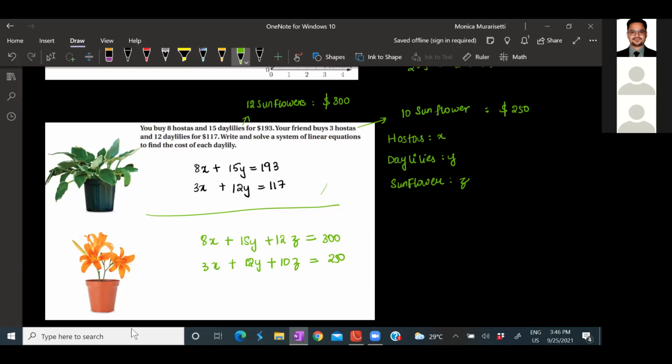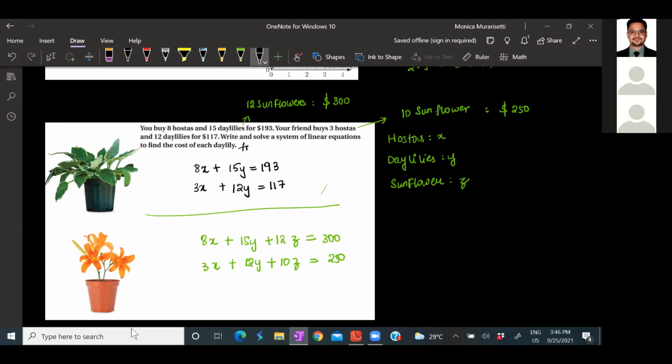But there is an error in this question. What is an error? When you have 3 variables, what are the minimum required equations that you need to get? 3 equations. So what we'll do, we'll just add one more equation and see how we can solve system of linear equations in 3 variables.